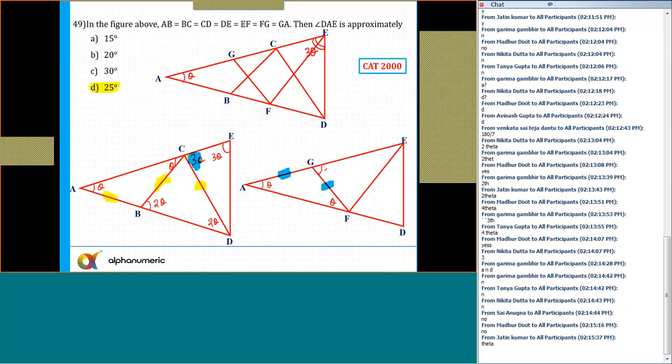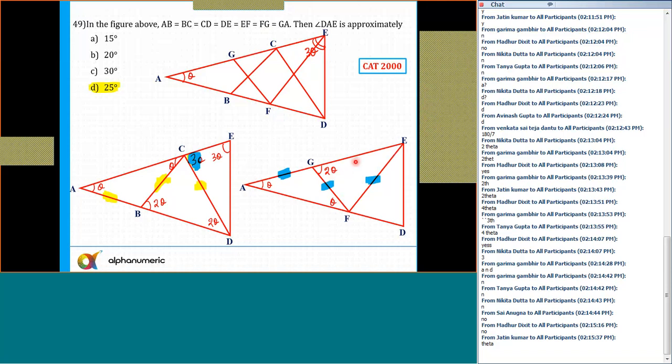So angle FGE, it is 2 theta, exterior angle. Okay. Exterior angle for these two angles, 2 theta. Now GF, FG is equal to EF. So FG and EF are equal. So let me highlight EF. This is EF. So the length FG and EF, these two lengths are equal.